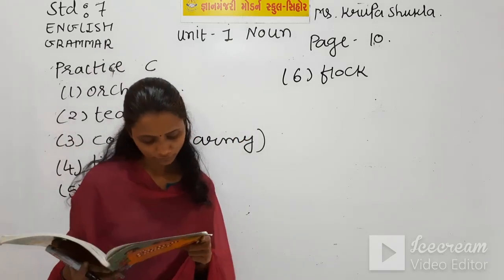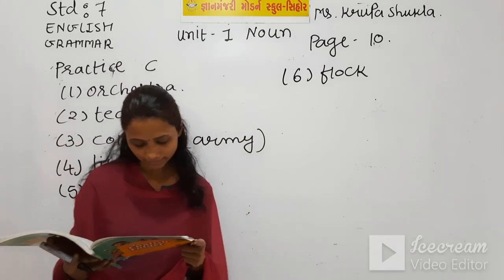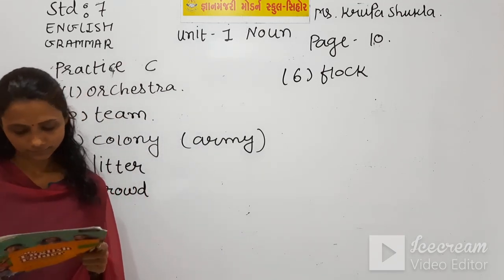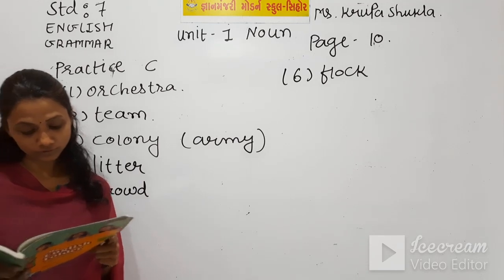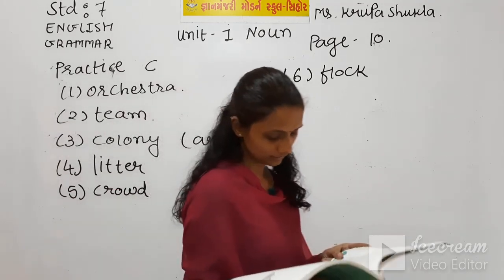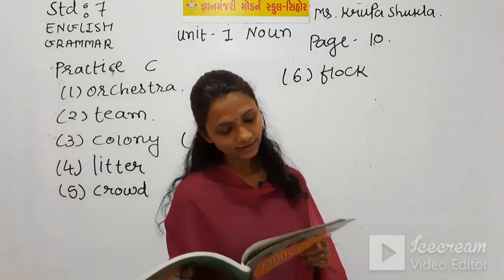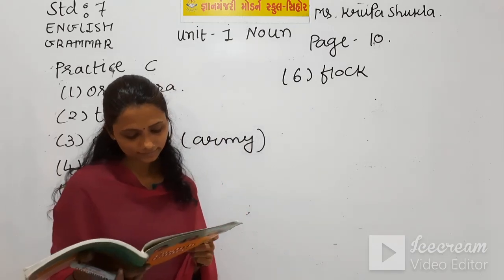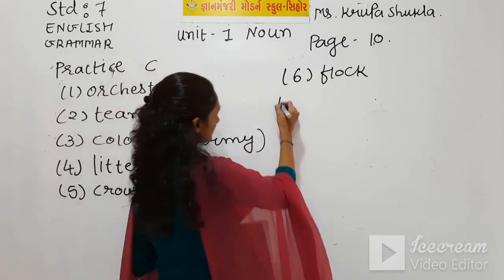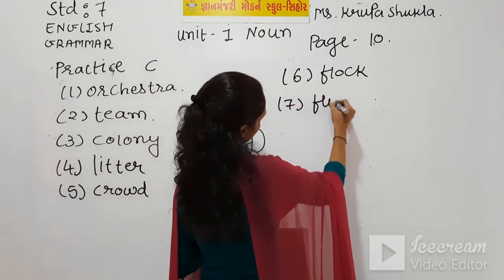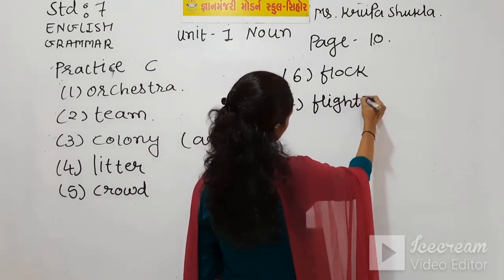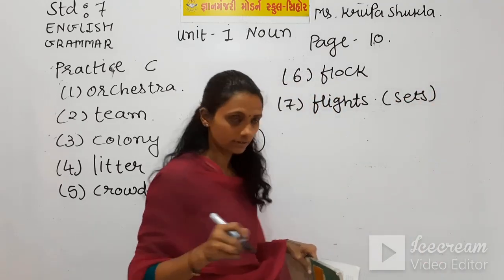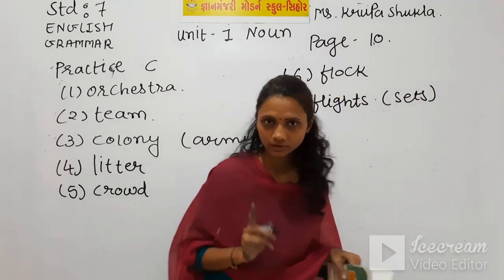Now number 7, you have just climbed 7 blank of stairs. You should catch your breath first. So here about stairs we are talking. So here we can have 2 answers, but one is flights, which is given, and another is stairs, which is not given. This is just for your information.